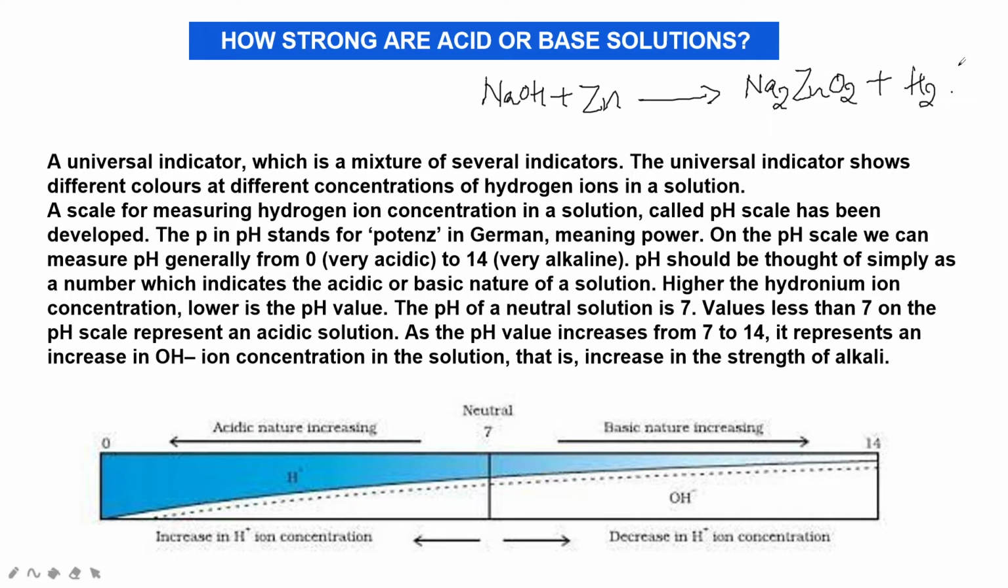In the sodium zincate salt formed by the reaction between sodium hydroxide and zinc metal, the zinc is present as part of a negative ion, which is ZnO2 minus 2, the zincate ion. It is very important to remember that all metals do not react with bases to form salts and hydrogen gas.